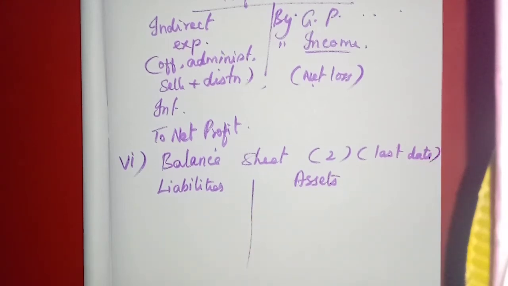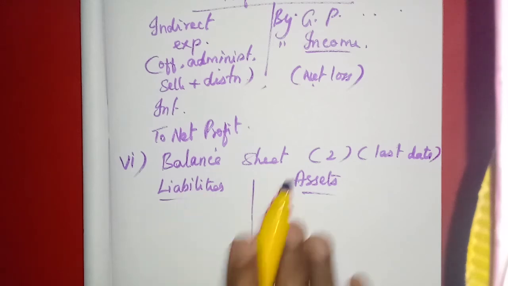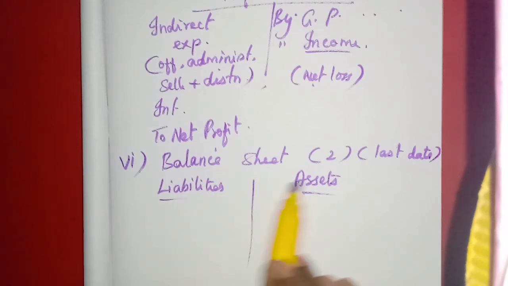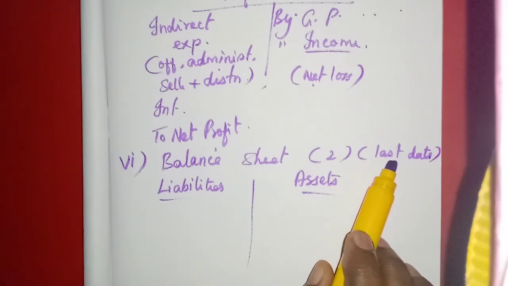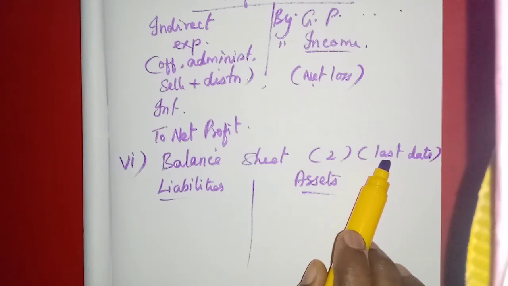On that particular date we will enter the value of the assets and the value of liabilities. That is called the financial position of the business. So the financial position of the business can be ascertained from the balance sheet. This is prepared at the end of the financial year, the last date of the financial year.